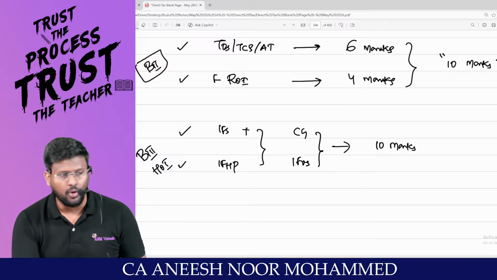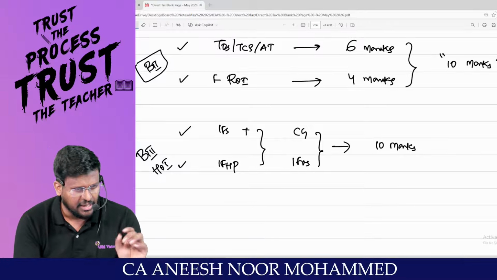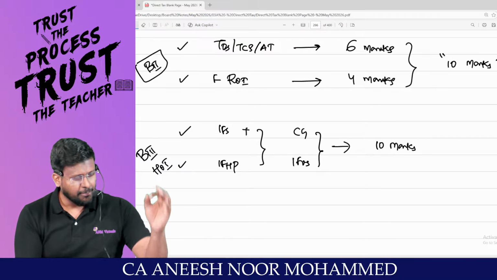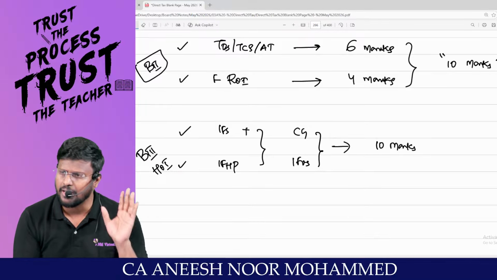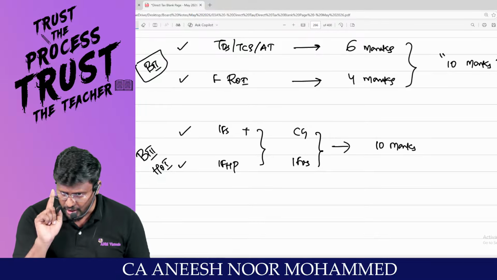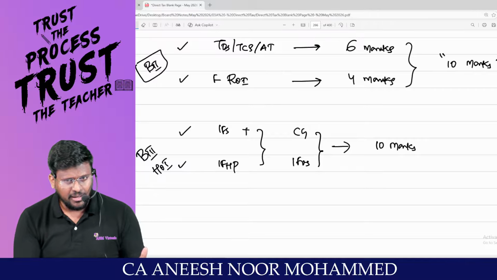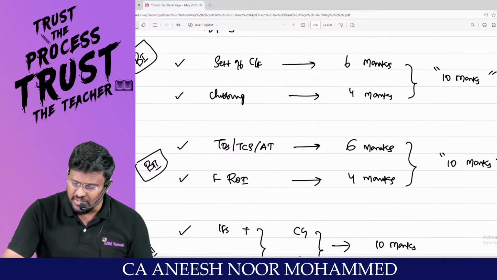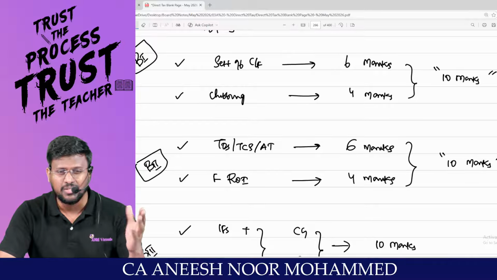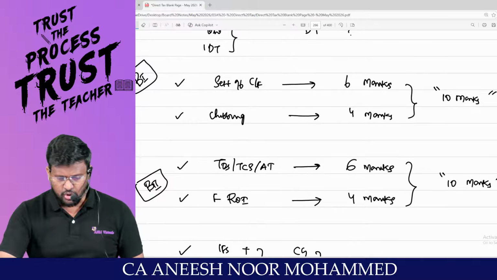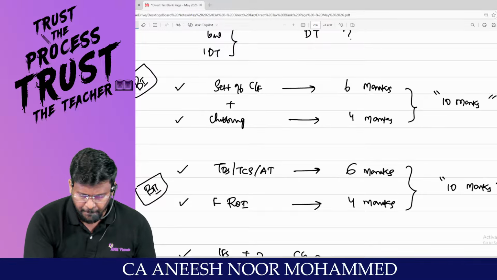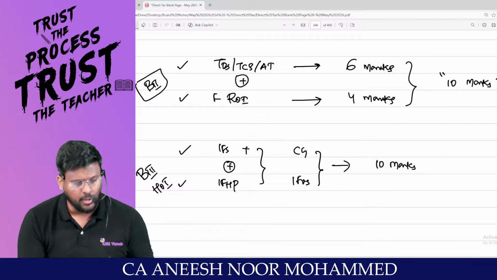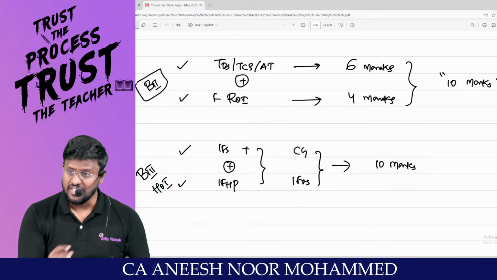Sir, you have still not come to the first head called profits and gains of business or profession. From that area, computation of total income will be coming. Computation of total income is a 15 mark area for examination. The first question, computation of total income, you have to study at the end and write at the end in the examination. If you do this reverse engineering, automatically you will start scoring marks in DT. So slot number 1, set off and carry forward plus clubbing. Slot number 2, TDS, TCS, advanced tax and filing return of income. Slot number 3, salary, house property or capital gain and IFOS. Any combo can be asked.